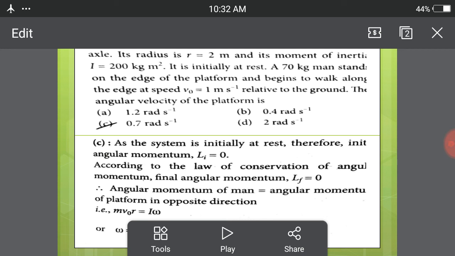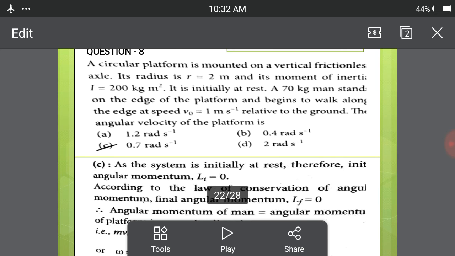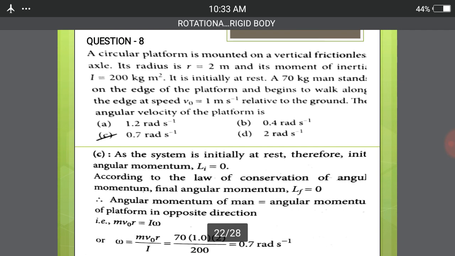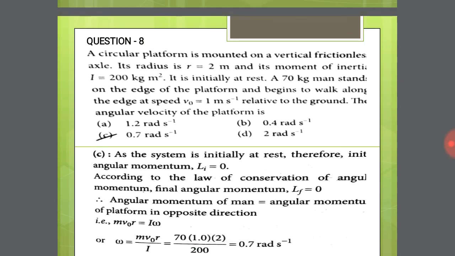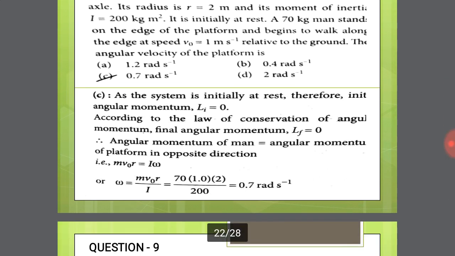The angular velocity of the platform is? We have to calculate angular velocity.